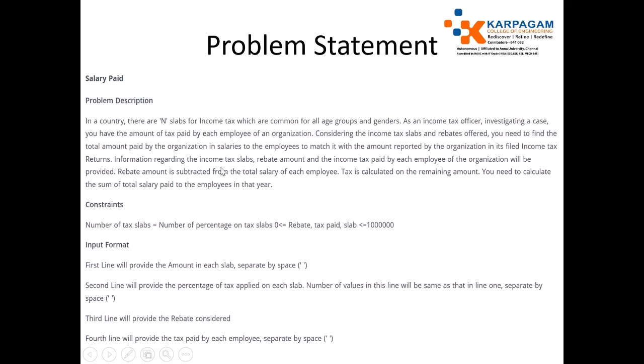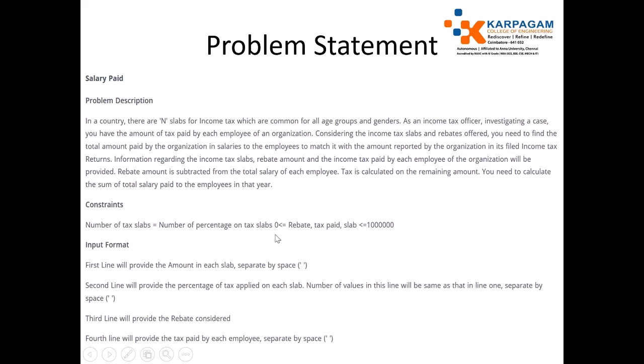Information regarding the income tax slab, rebate amount, and the income tax paid by each employee of the organization will be provided. The rebate amount is subtracted from the total salary of each employee. After that only we need to calculate the tax. Tax is calculated on the remaining amount. You need to calculate the sum of the salary paid to the employees in the year. Here the constant is the number of tax slabs equal to the number of percentages on tax slabs.